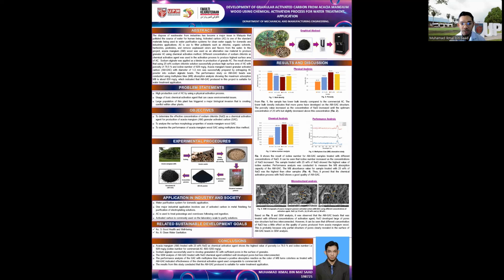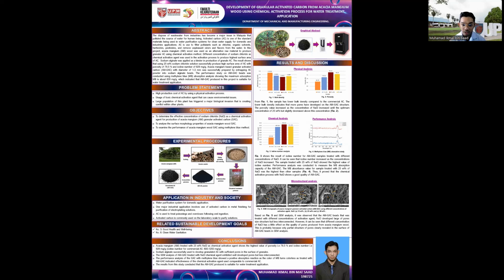For the performance analysis with methylene blue, the methylene blue absorbance value for the sample treated with 25% sodium chloride was the highest compared to the other samples. Thus, it proved that the chemical activation process with sodium chloride gives a good quality of Acacia mangium granular activated carbon. The microstructural analysis is divided into three figures, A, B, and C, with different concentrations of the activation agent, which are 15, 25, and 30% respectively.